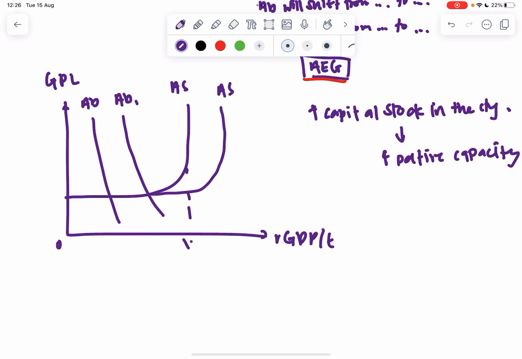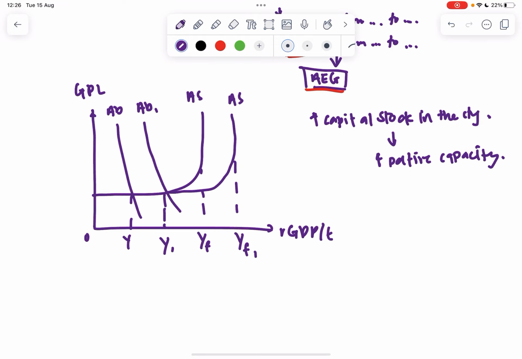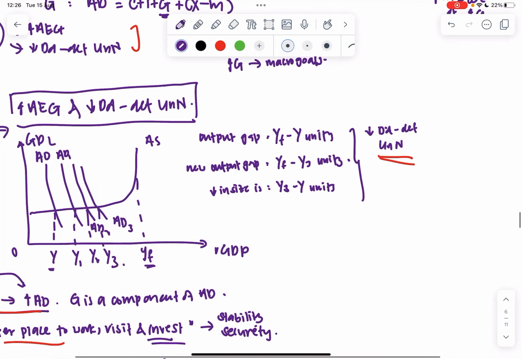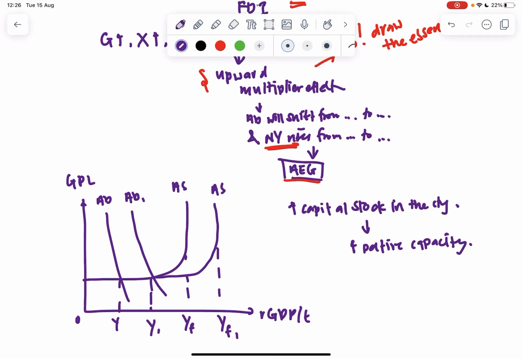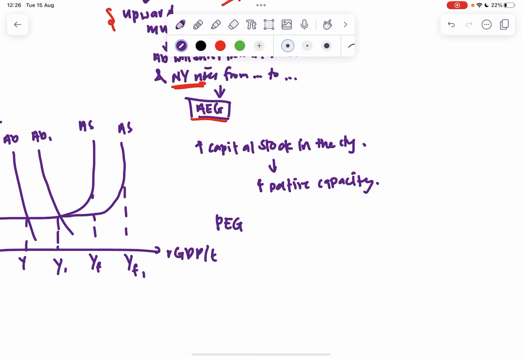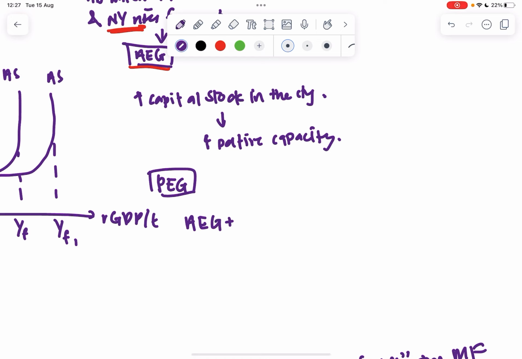So you see now our YF changes. And then there's also this. So you see, not only does the increase in government expenditure lead to fall in demand deficient unemployment and actual economic growth, you can also argue that it leads to potential economic growth. And if you want to conclude, when we have actual economic growth and potential economic growth, we will naturally have sustained economic growth. So this is for the first paragraph.